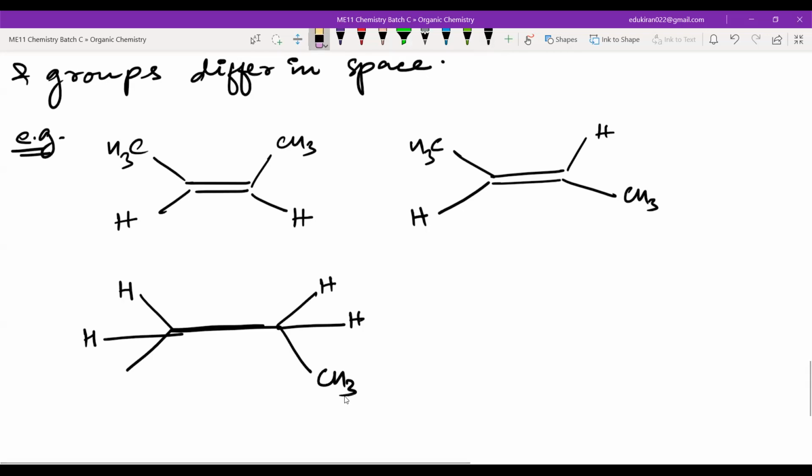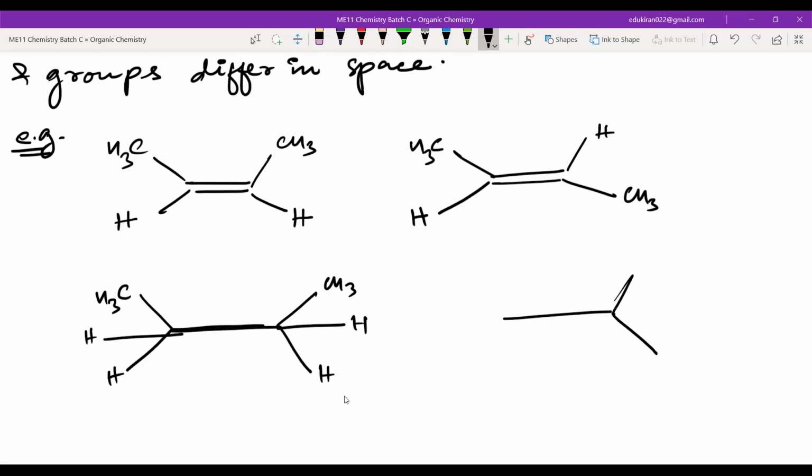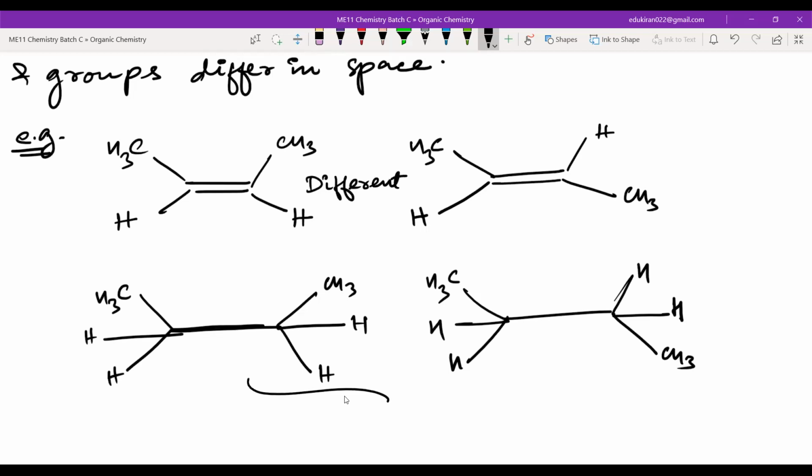Let me write it in the same manner as we have written the above structure. Now what I am saying is that these two structures are different, but I am saying these two structures are same.